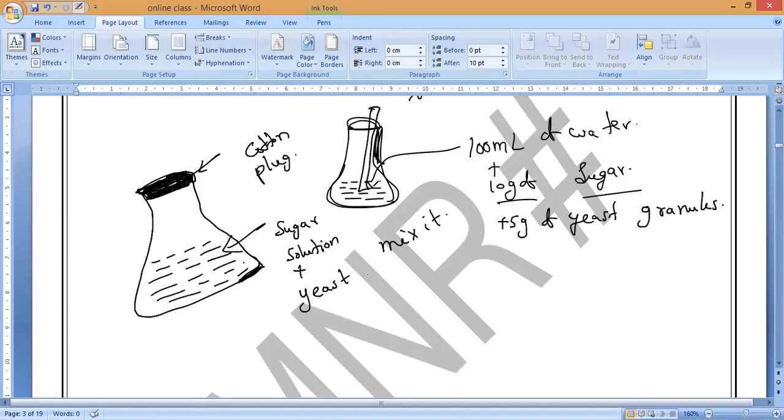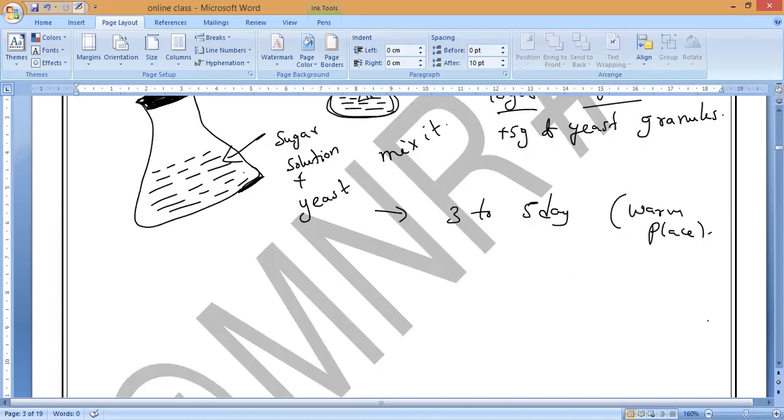So now you have to keep it for 3 to 5 days in a warm place, where the climate is very warm. If you keep this mixture of yeast cells and sugar solution for 3 to 5 days, where do we have to place it? We have to place it in a warm place. Understand?